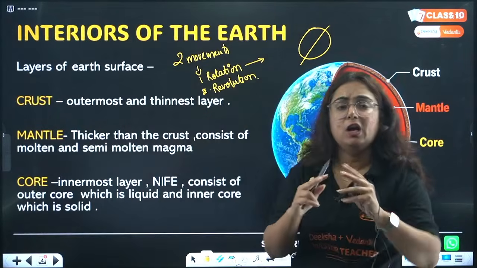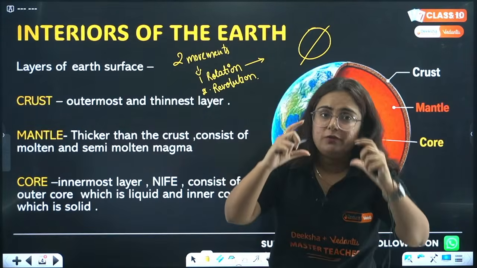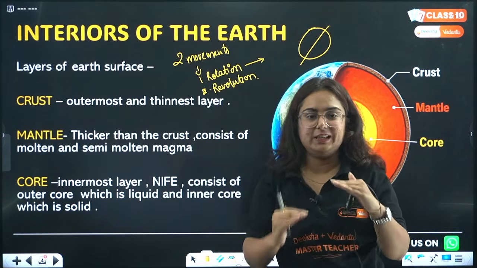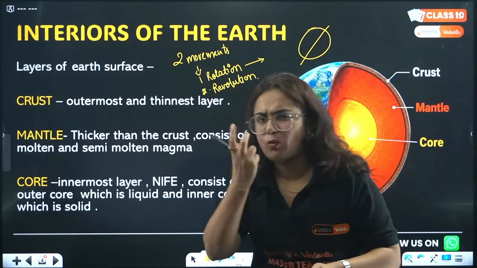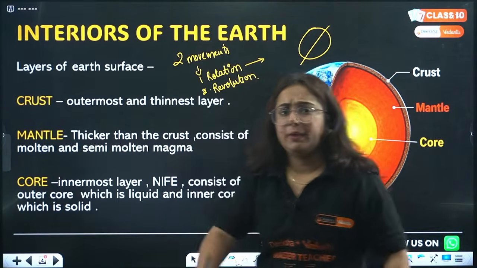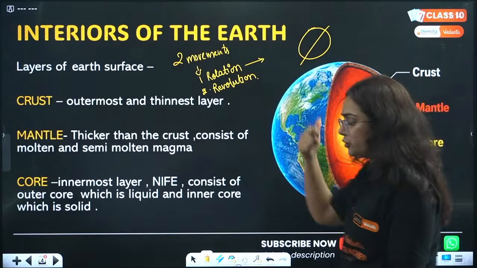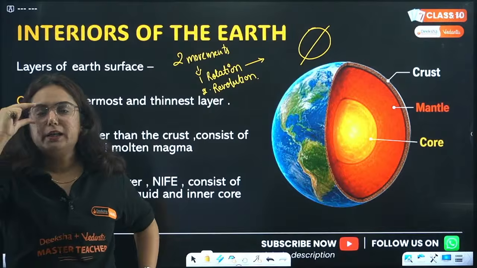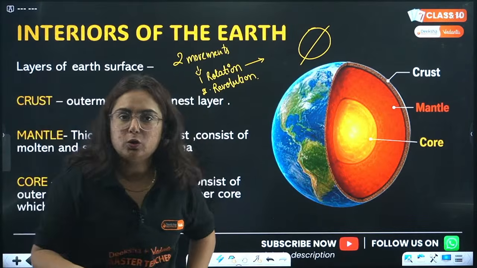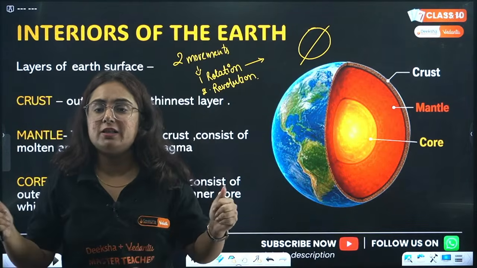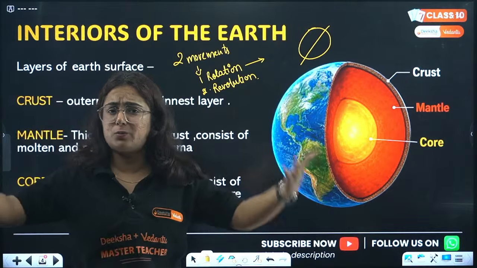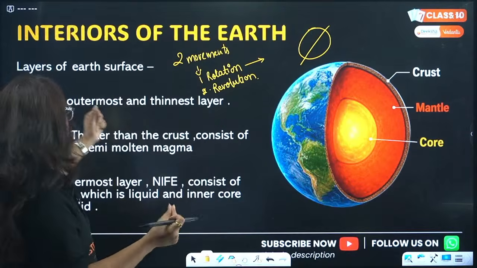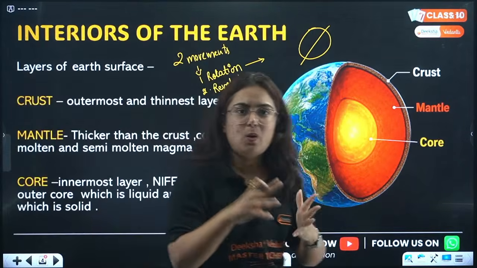So these are the 2 movements of the earth. Because of this movement, there are a lot of things going on inside and outside the earth. So first we have to understand what's inside the earth actually. Beta, according to the temperature, the pressure, and the density of the material inside the earth, we have divided it into 3 layers. Repeat after me when I am saying. The first one is crust. Now what is crust?